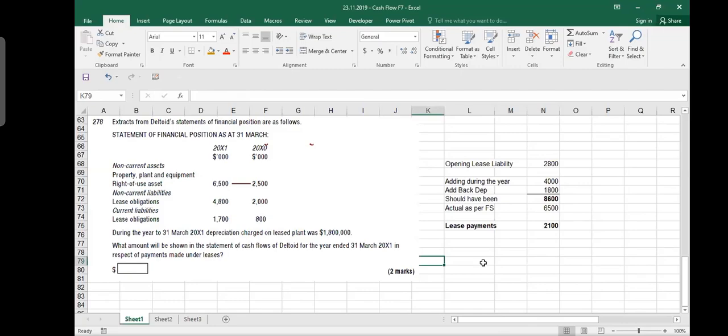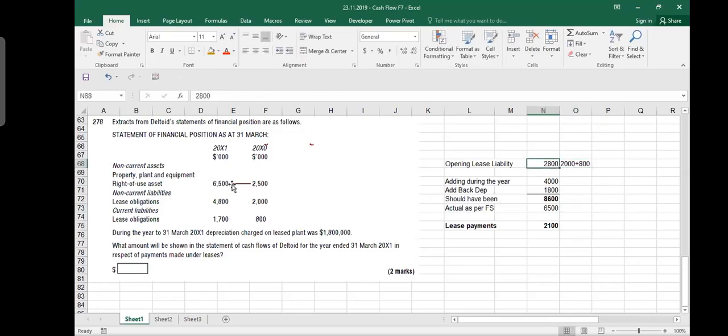Now, let me explain you. Listen. Sir, have you done this IFRS 16? Yes, we did it. You take something on lease and you put it as a liability, as an obligation, because you have to make payments. At the same time, you create right of use asset, which means how much asset you own. And these are two different years. If I take in 2001, my liability was 2,800. This 2,800 actually is coming as 2,000 plus 800. So this is my liability.